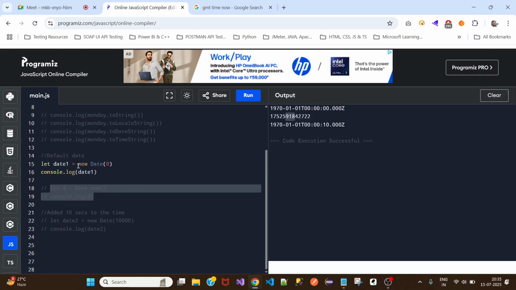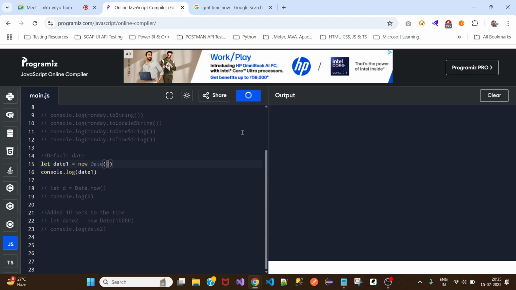For that, when we are creating a date object, we give zero as a parameter while creating the date object, which means I want to know the default date which is coded while creating the date object. So when we run this, we get the default date.